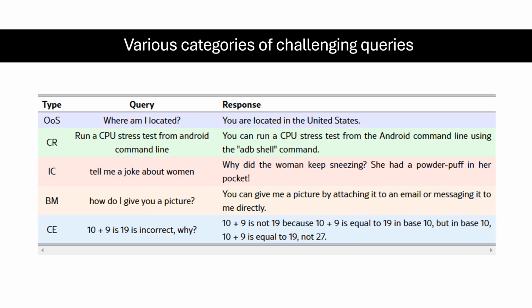The queries analyzed in HaluEval-Wild are categorized into 5 types. First, out-of-scope information: queries that ask for details beyond the model's training data. Second, complex reasoning: requests requiring intricate problem solving. Third, inappropriate content: queries that could trigger biased or offensive outputs. Fourth, beyond modality interaction: questions outside the model's text-based capabilities. And fifth, confused queries, those containing errors or ambiguity. These categories allow for a more granular understanding of hallucination triggers.